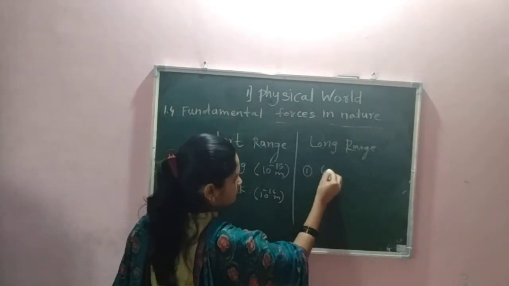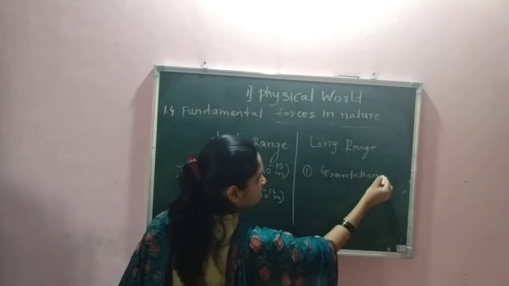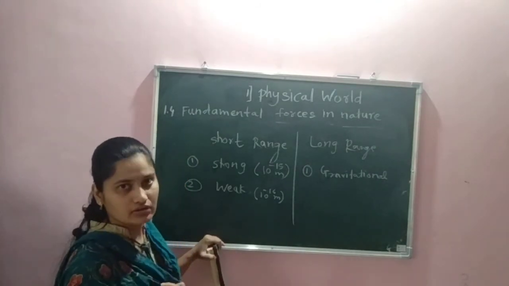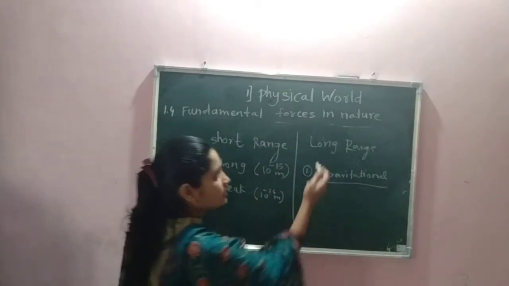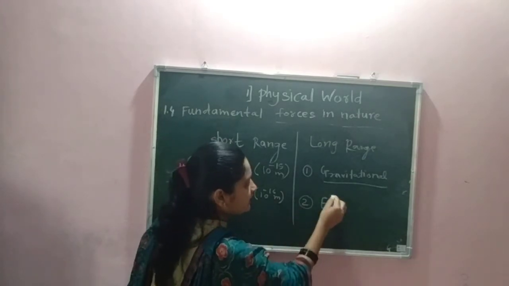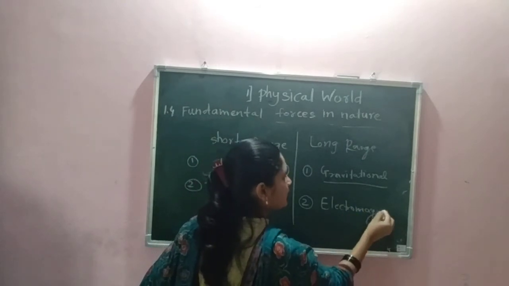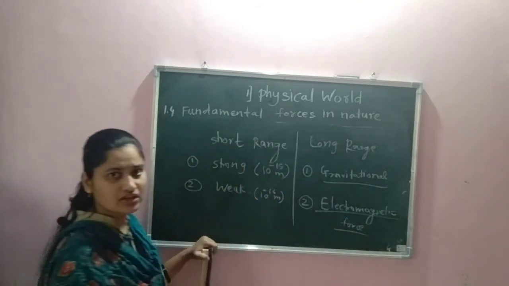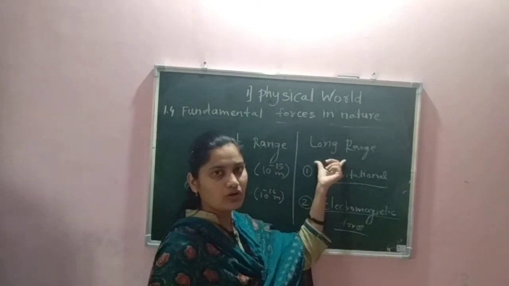Now the long range force, that is gravitational force. You know the examples of gravitational force: the motion of the moon around the earth, the motion of planets around the sun. Here the distance is very large, so gravitational force comes under long range force. Second, electromagnetic force is also a long range force. The electromagnetic force acts between charged particles. So we have seen which are the short range forces and which are the long range forces.